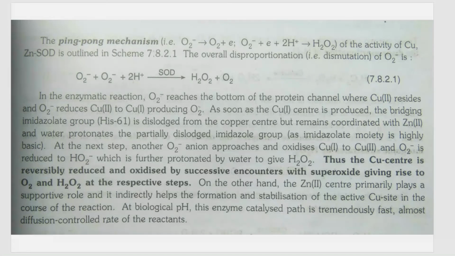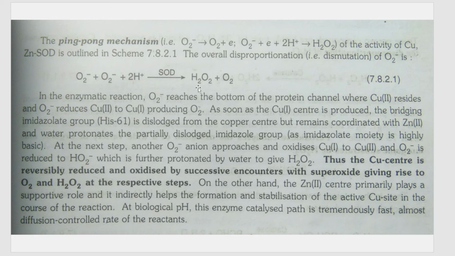Next, we will study how this ping pong mechanism actually takes place. Two molecules of O2 minus plus two molecules of H plus, in the presence of superoxide dismutase, will give you H2O2 and O2. This is the reaction that happens in the presence of superoxide dismutase.